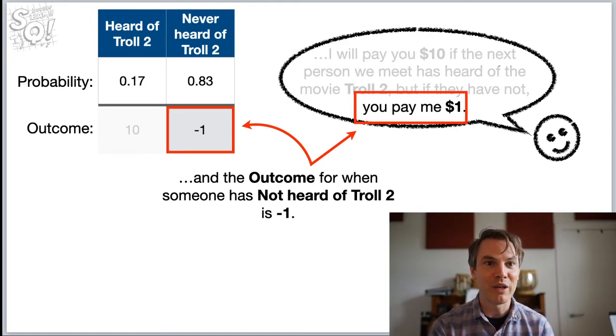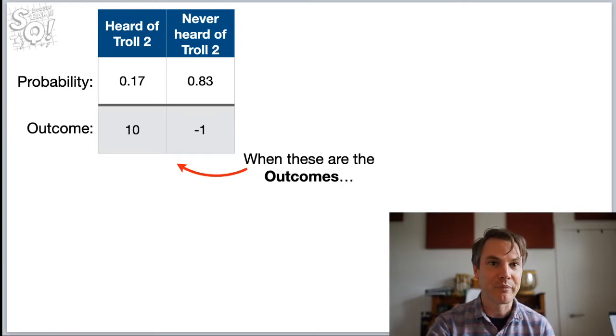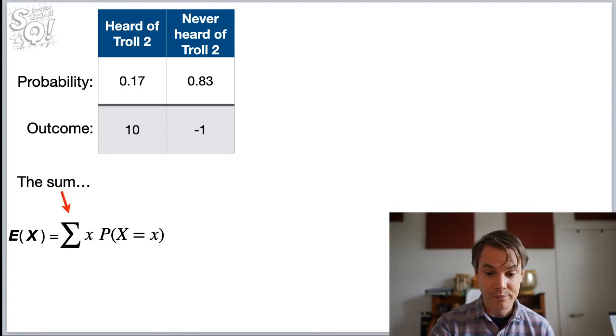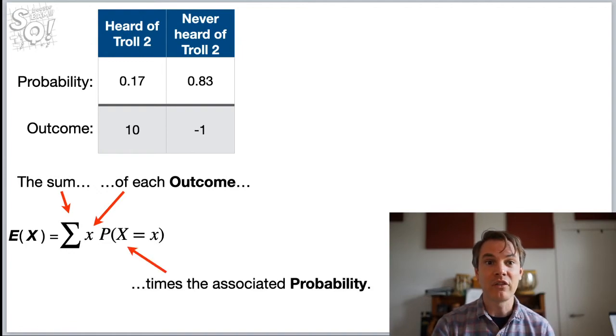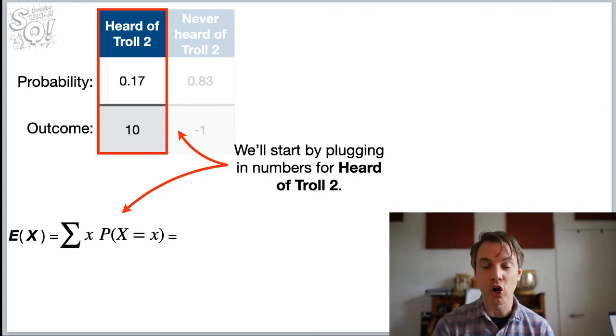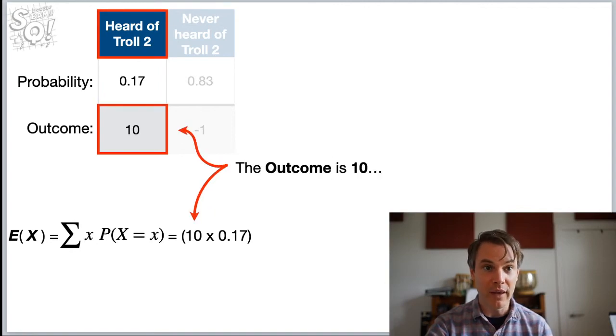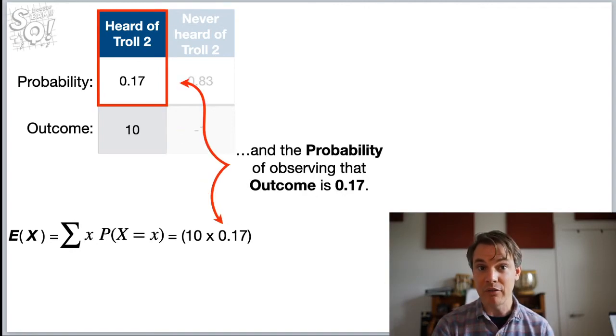And the outcome for when someone has not heard of Troll 2 was -1. When these are the outcomes, the expected value is, and we're using that fancy notation, the sum of each outcome, that's x, times the associated probability, so the probability that we observe that outcome. We'll start by plugging in numbers for heard of Troll 2. The outcome is 10, and the probability of observing that outcome is 0.17.